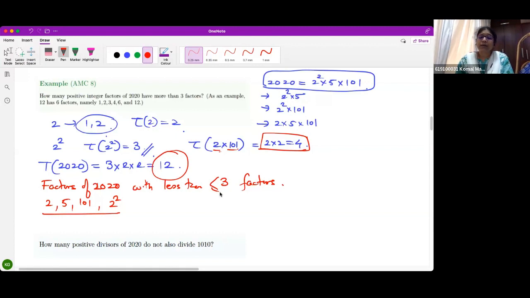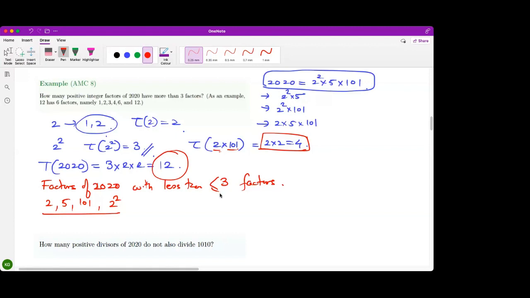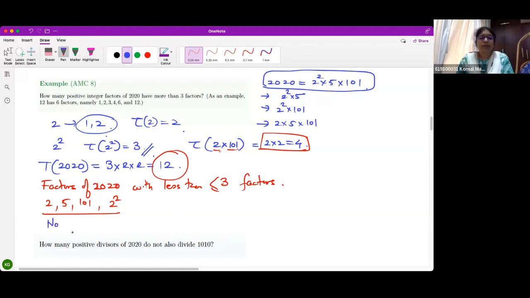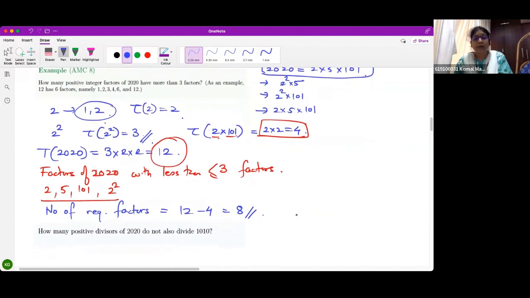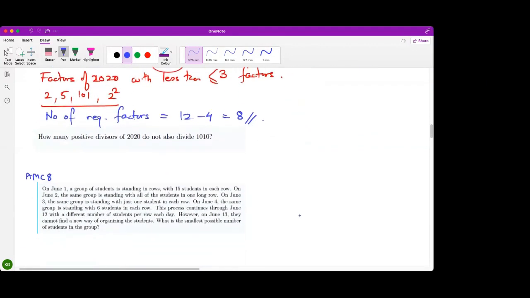Is that clear to you? So the required number of factors will be 12 minus 4, that is nothing but 8. Is this clear to you? Any doubt, anybody? May I go to the next question? No, ma'am.